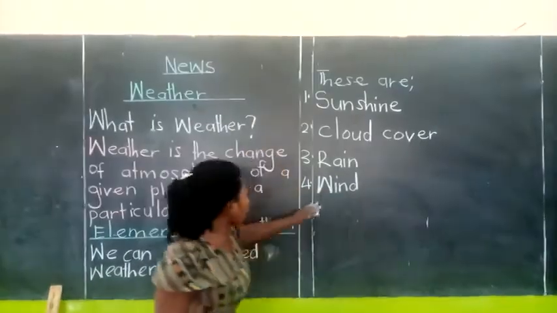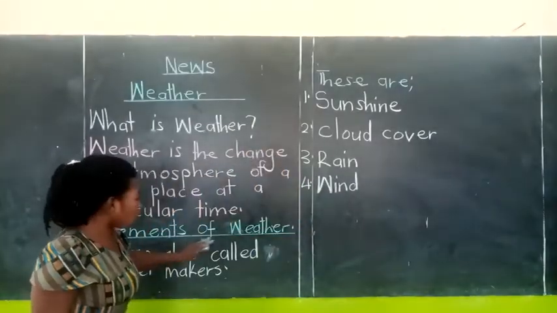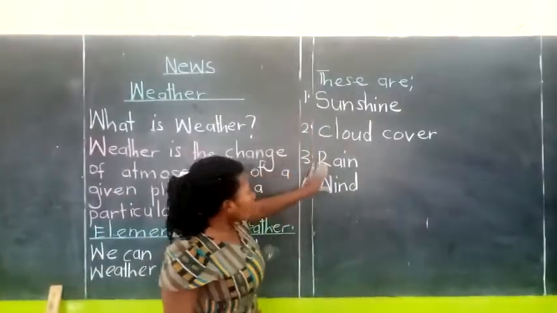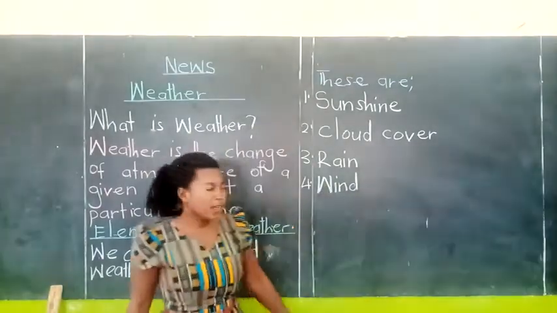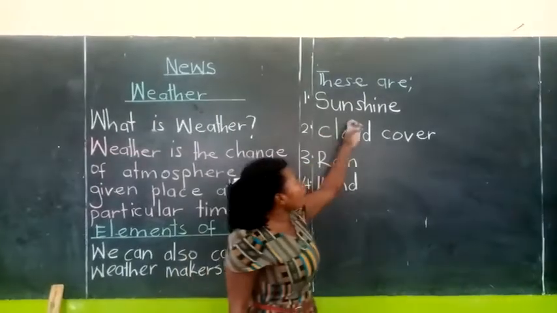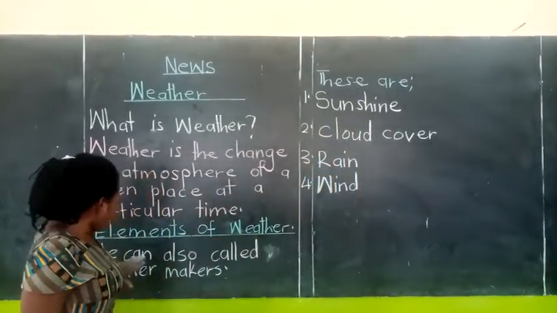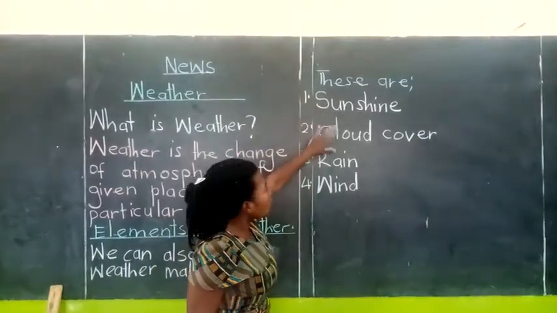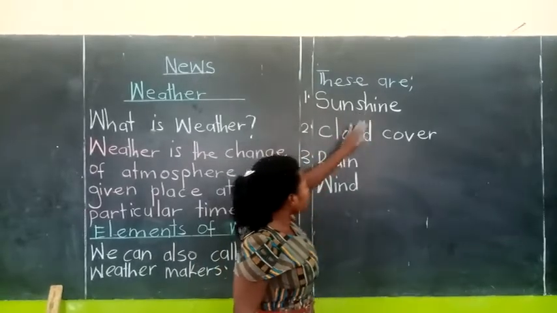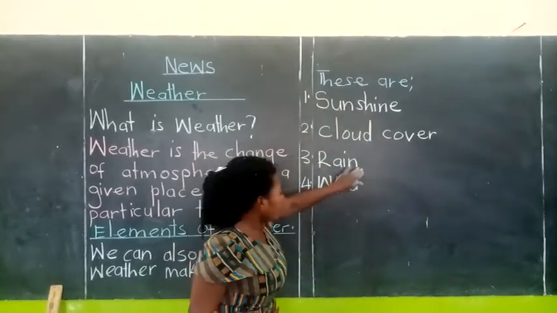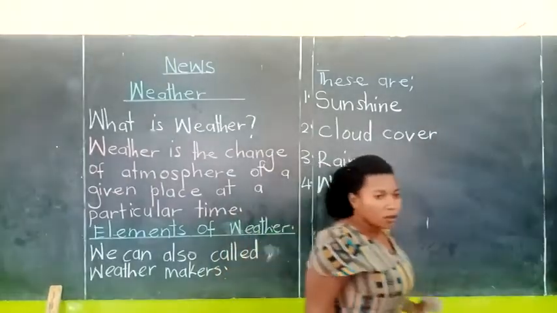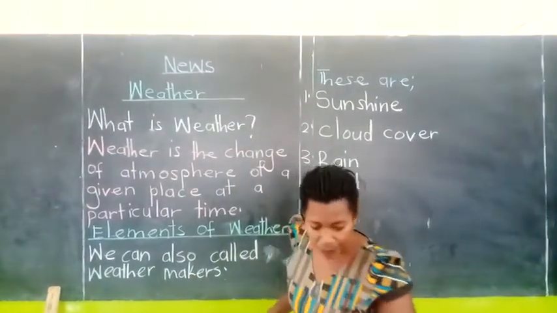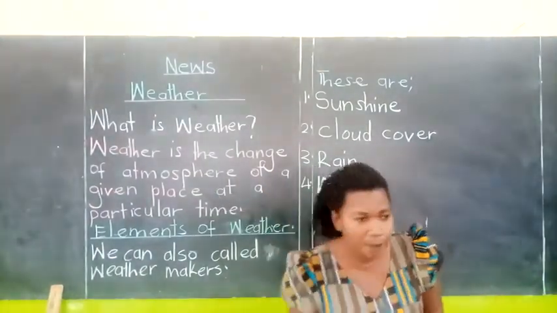And we said we can either call them elements of weather or weather makers. So these are the 4 elements of weather. When they ask you a question about elements of weather, you can identify the 4. The first one here is sunshine, cloud cover, rain, and wind. Those are the 4 elements of weather. Good.